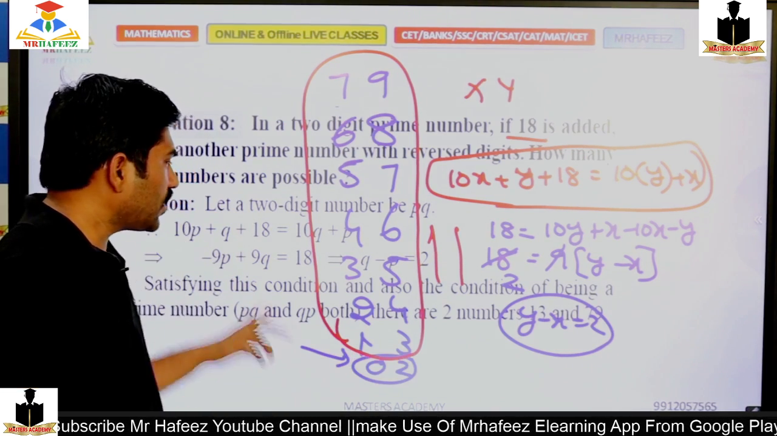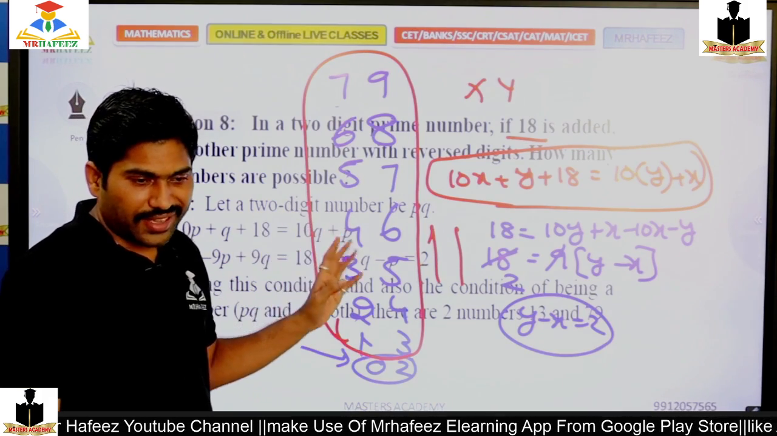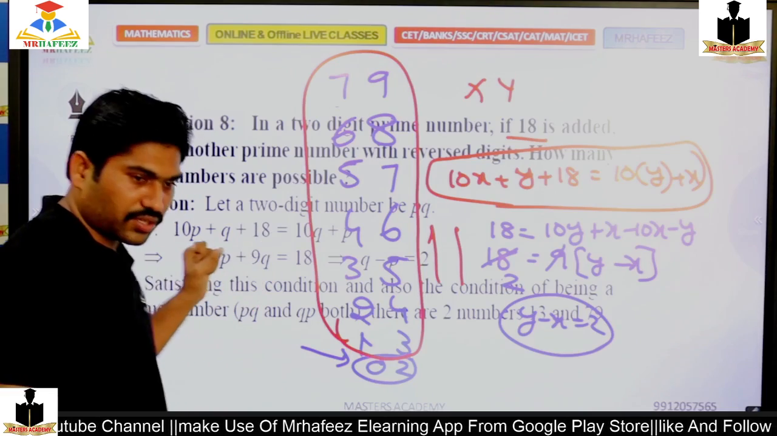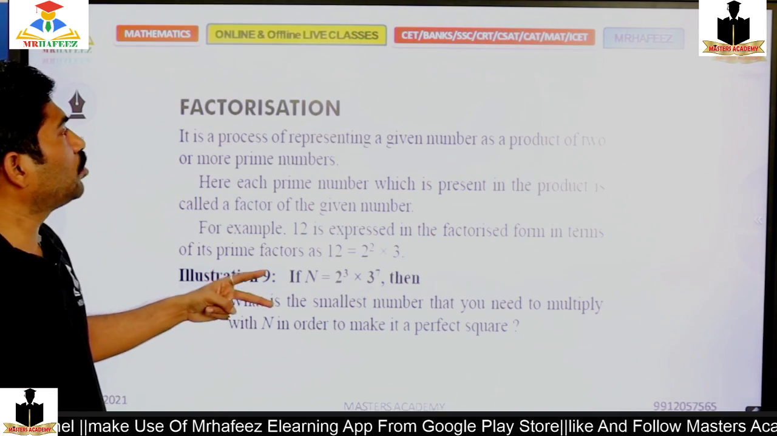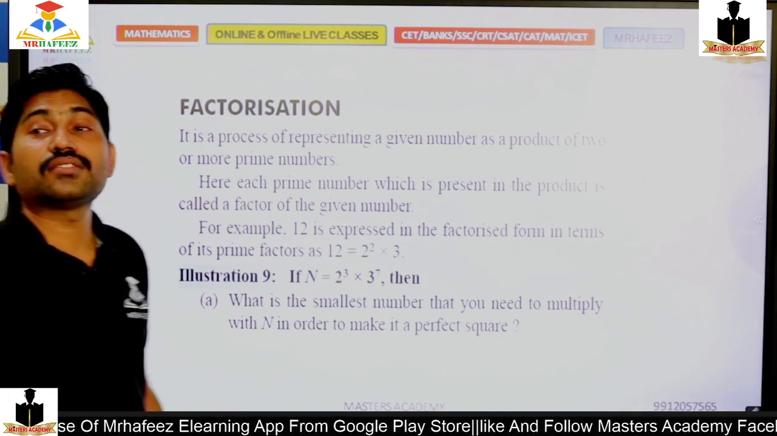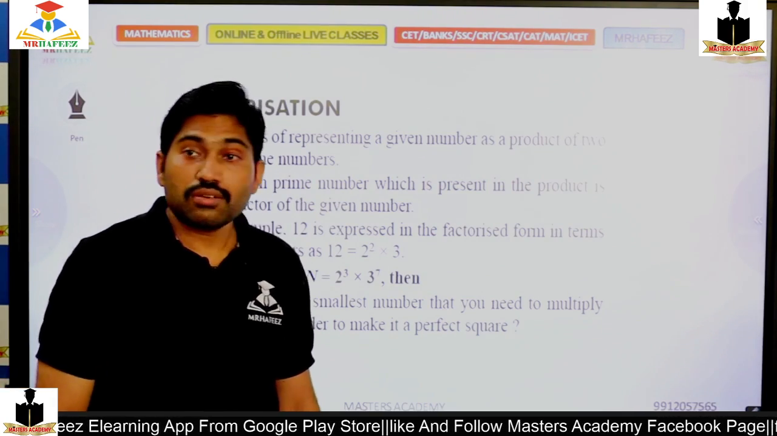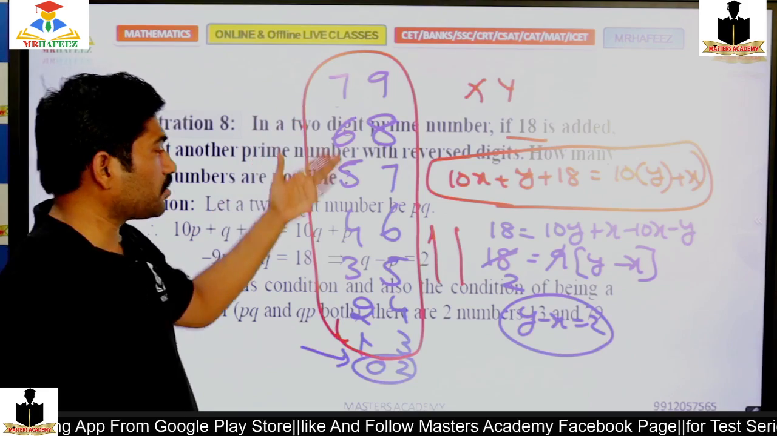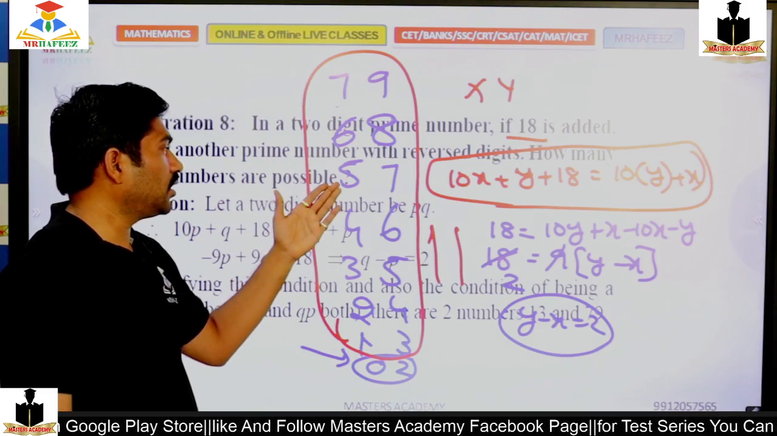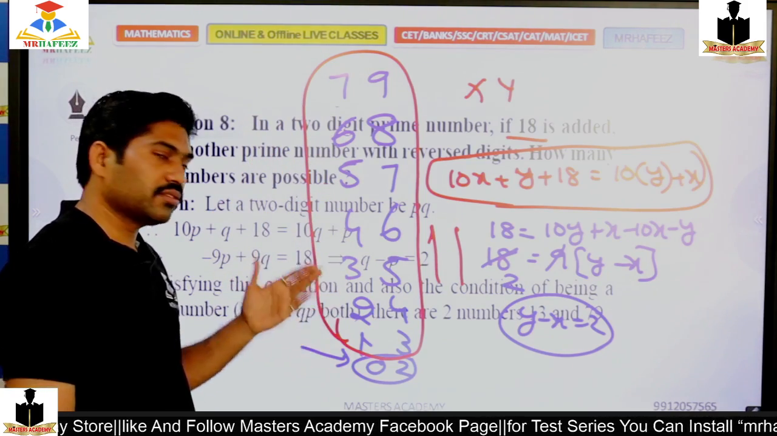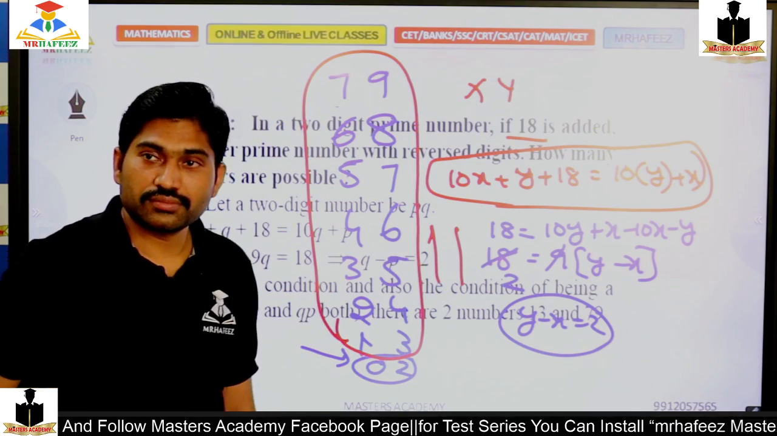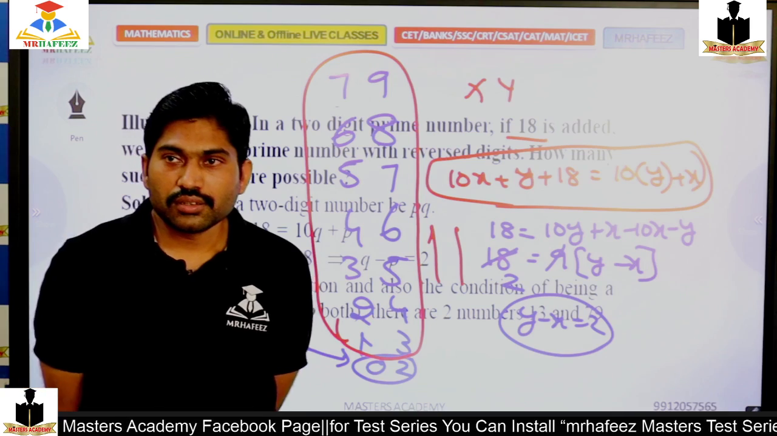Okay, if you are clear, then we'll move to the next slide. Moving to the next. Yes? No? How many pairs are possible? 1, 2, 3, 4, 5, 6, 7. Seven pairs are possible.